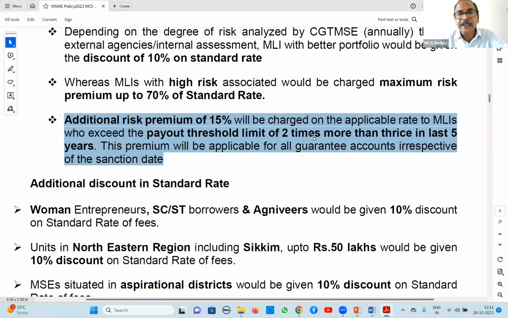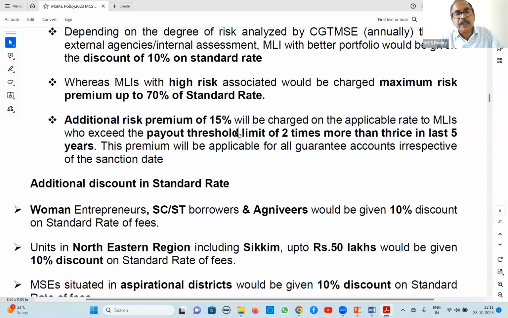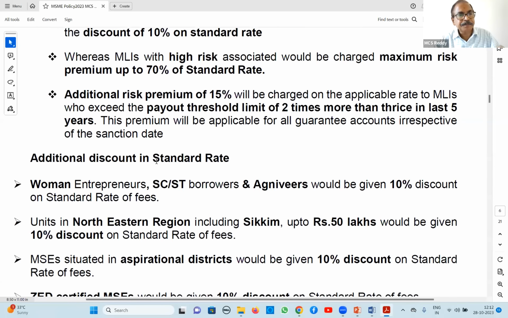So if your claims exceed that limit, more than 3 times in the last 5 years, for example if your threshold is 100 crores and you have claimed 201 or 205 crores, that means very frequently you are claiming. In such a case, a premium of 15% is to be added. This is a recalled question from last year, right?